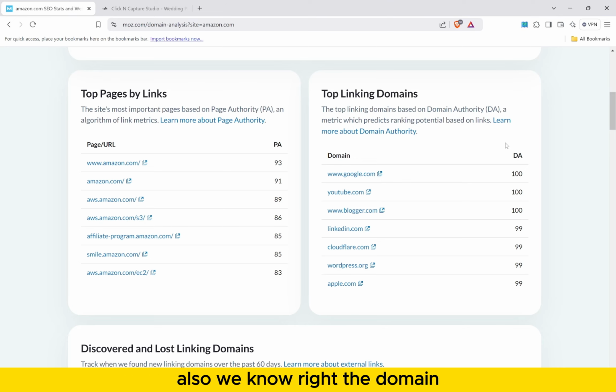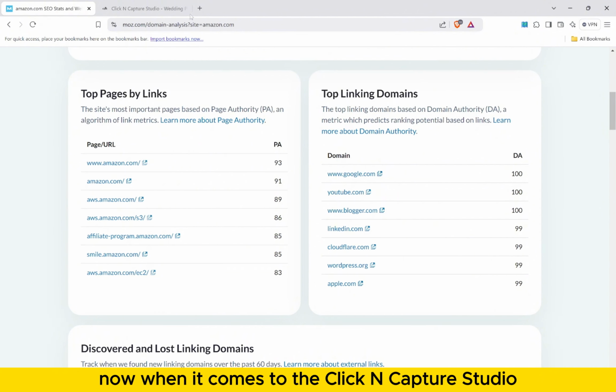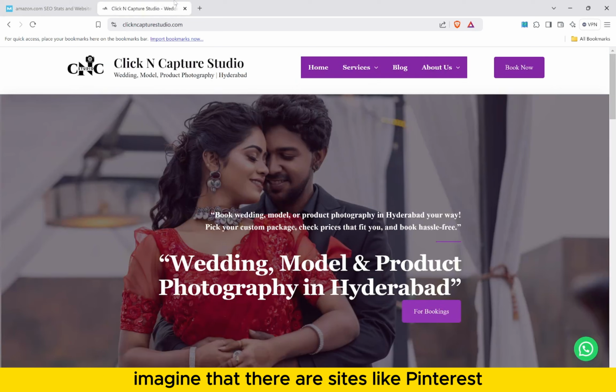At the same time, on the right side we do have the domain authority. Also we know, right, the domain authority scores will range from 1 to 100, and it will exactly tell us how well a domain will rank in search engines. And all the listed domains here have high domain authorities, like google.com and linkedin.com, which have domain authority 99 and 100. Now when it comes to Click and Capture Studio, imagine that there are sites like Pinterest where we can upload the images, where we can upload the infographic images. And if we have backlinks from a high domain authority website like Pinterest to Click and Capture Studio, our website will rank higher and the traffic will improve significantly.